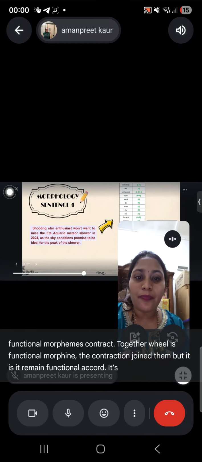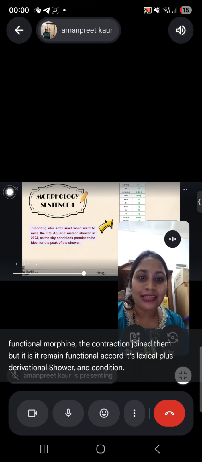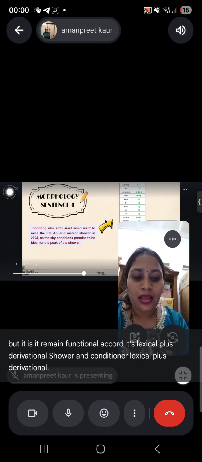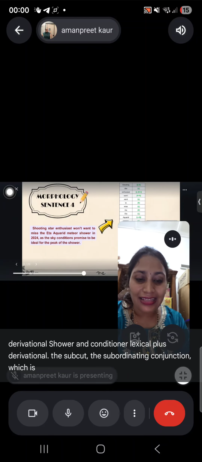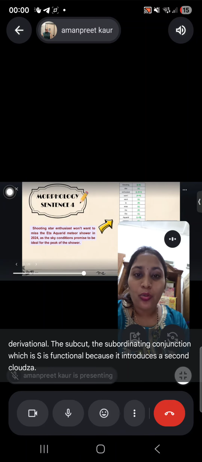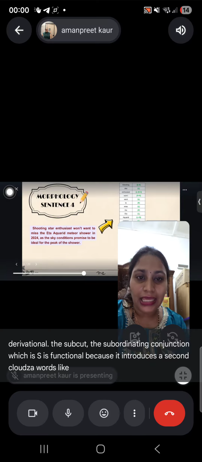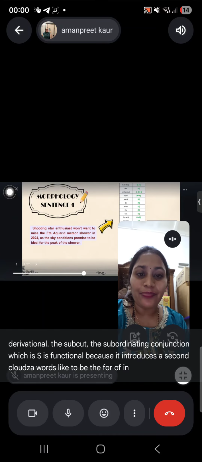Aquarid is lexical plus derivational. Shower and conditions are lexical plus derivational. The subordinating conjunction, which is as, is functional because it introduces a second clause. Words like to, be, the, for, of, in are functional.